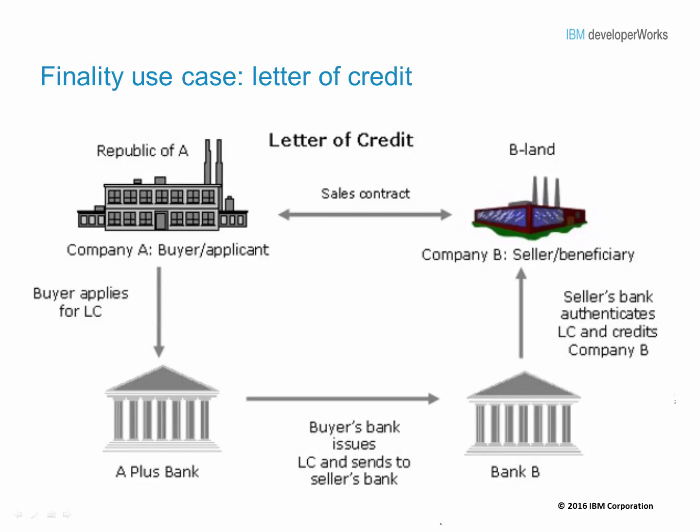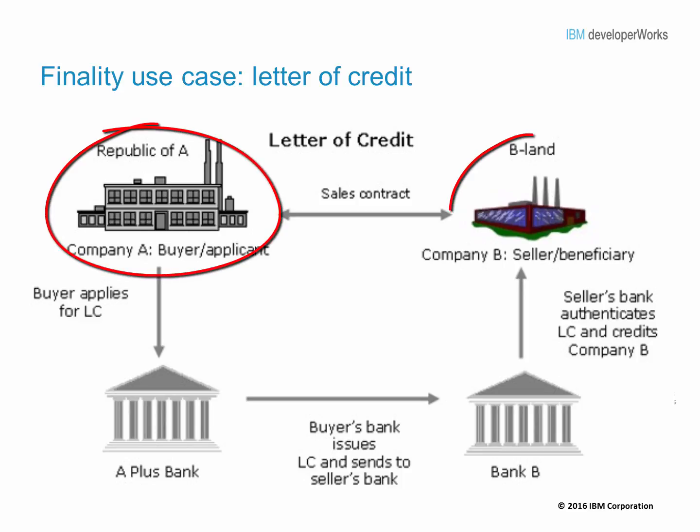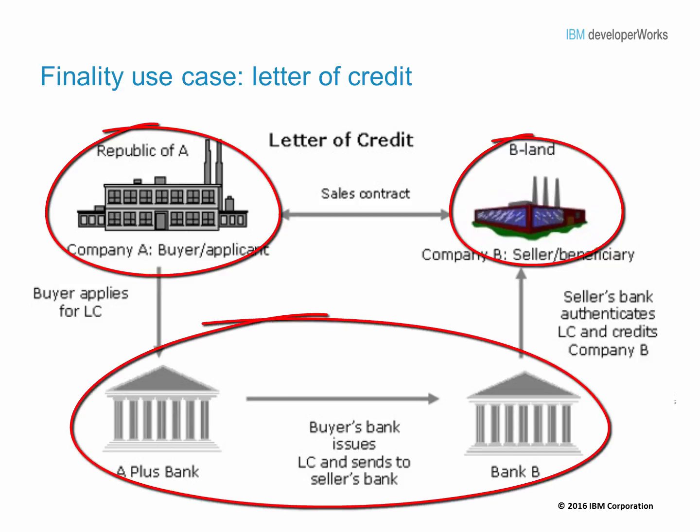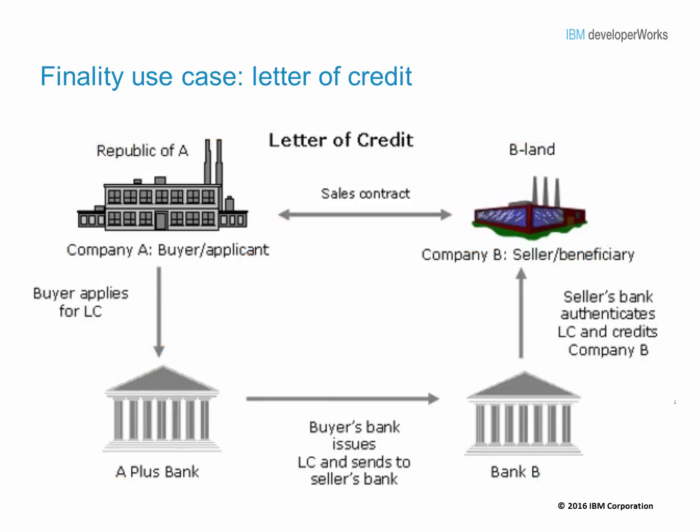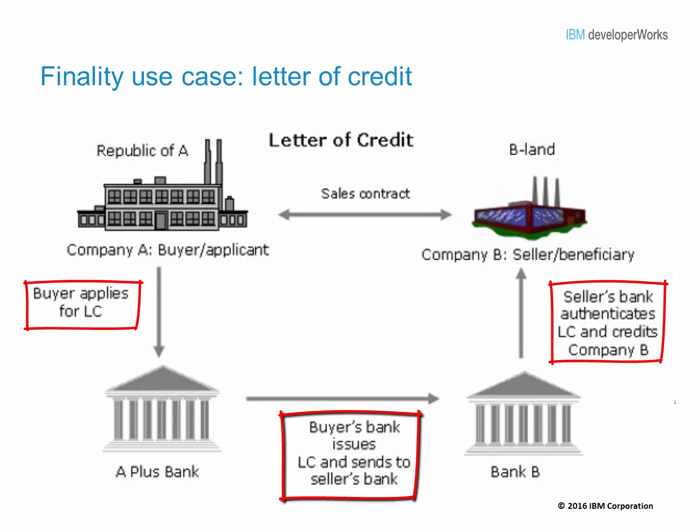Here is the fourth key use case that we see in our day-to-day life. Finality use case that talks about letter of credit. The picture represented in the use case is self-explanatory. Anyway, in this use case, there are multiple participants: buyer, seller, and their corresponding banks. Every time a buyer purchases some goods from the seller based on their sales contract, their banks need to issue a letter of credit and bill of lading to complete the funds transfer.